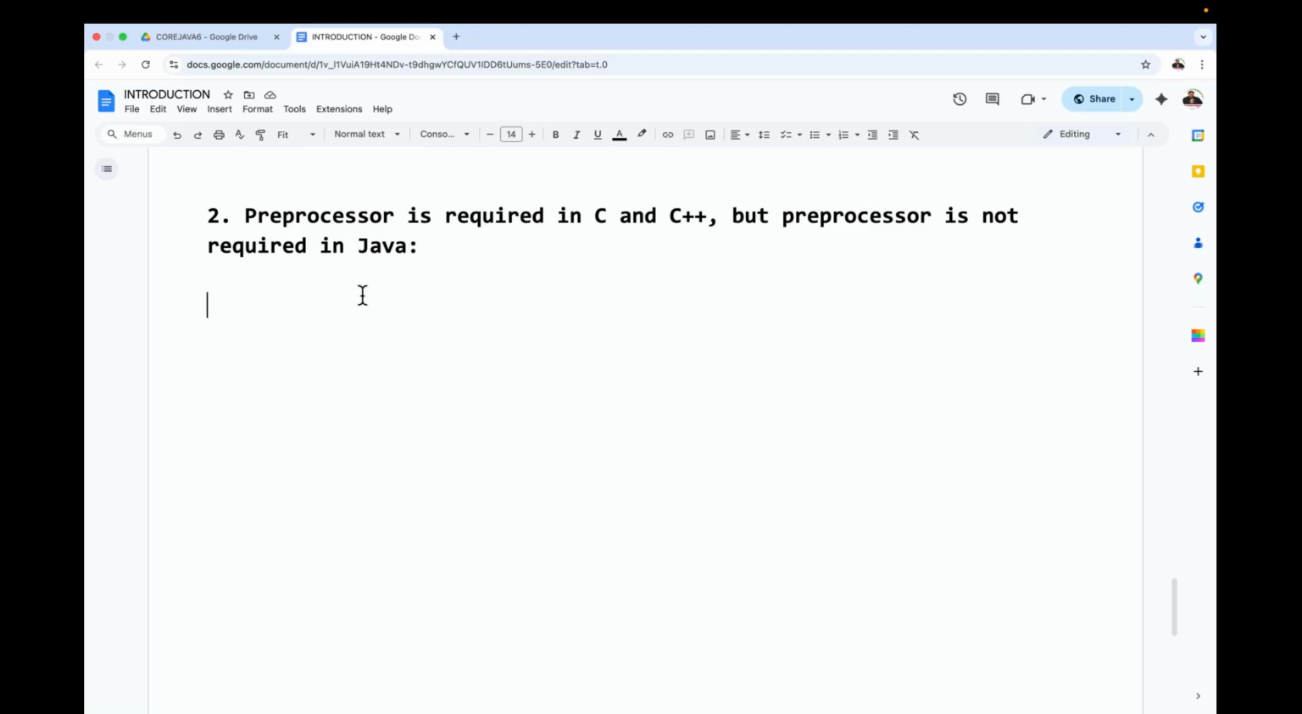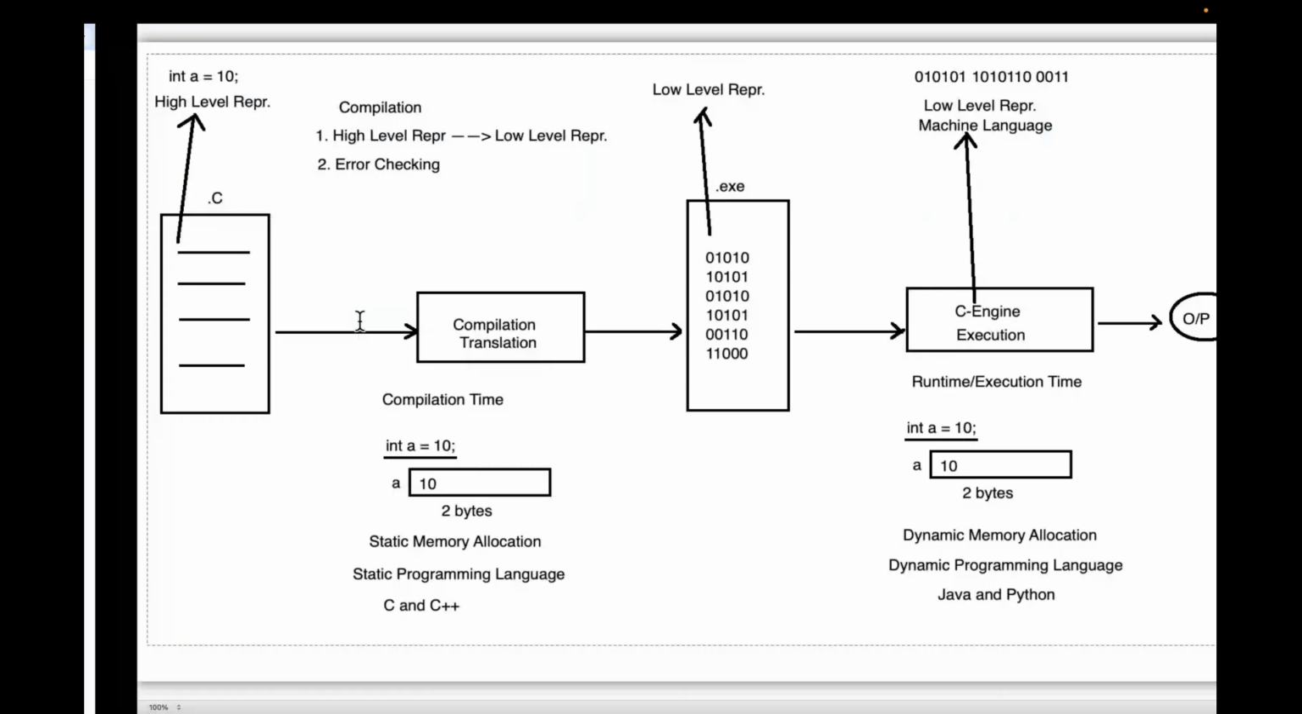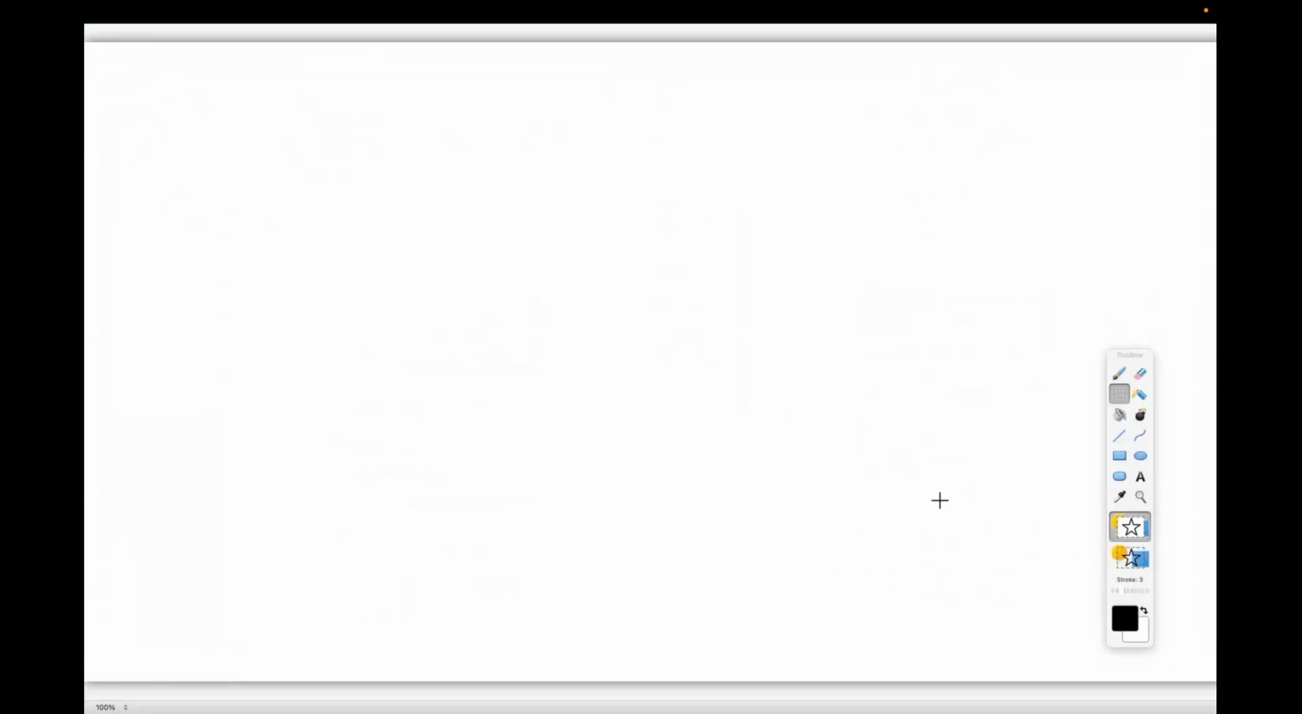Okay, now let me take one simple example. Now I'm going to provide one diagram here. Understand it clearly. Everybody put more concentration. One simple diagram I'm providing to you, all of you guys. Now understand it clearly.